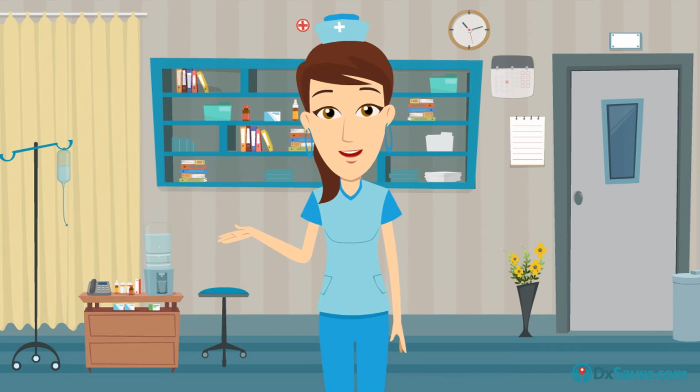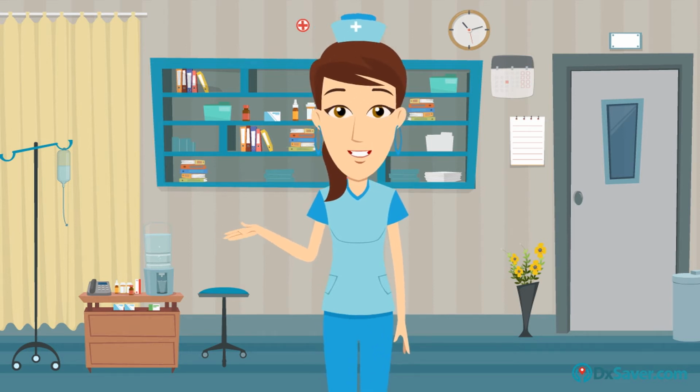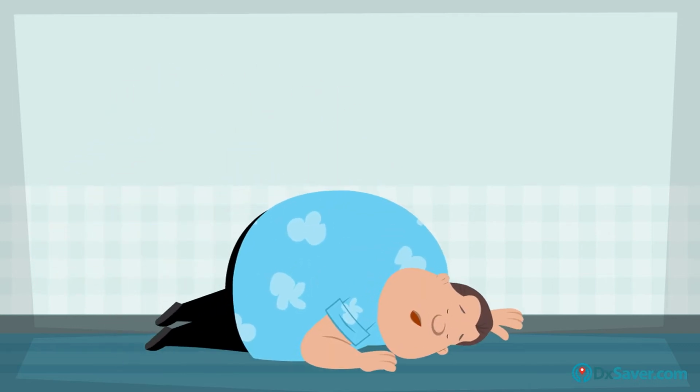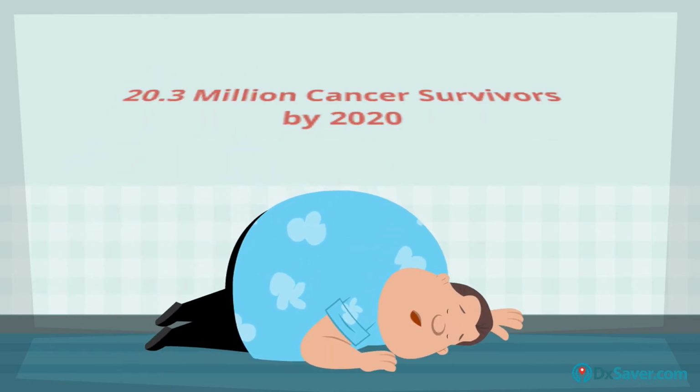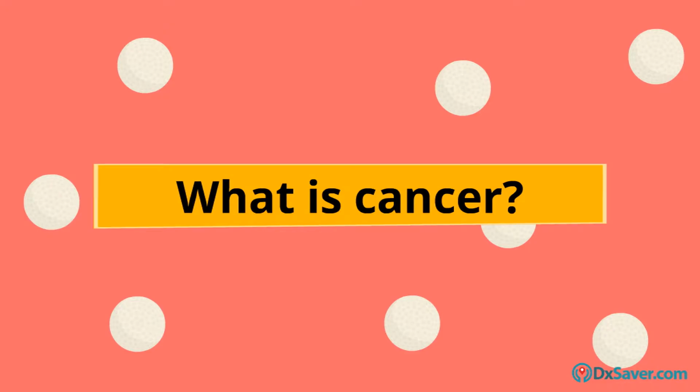Today I am going to explain some interesting facts about cancer in this short video. Do you know that cancer is the second leading cause of death in the United States? According to the American Cancer Society, there will be about 20.3 million cancer survivors by 2020 in the United States. So what exactly is cancer?